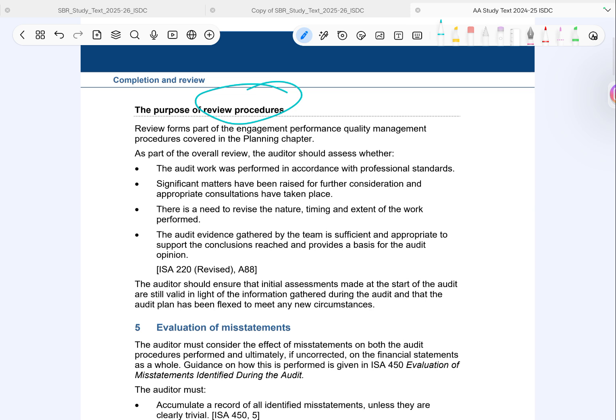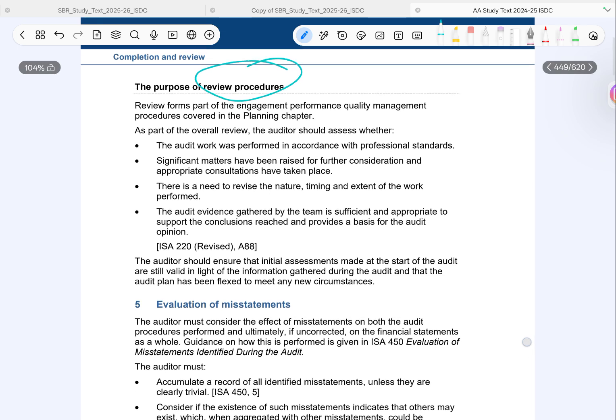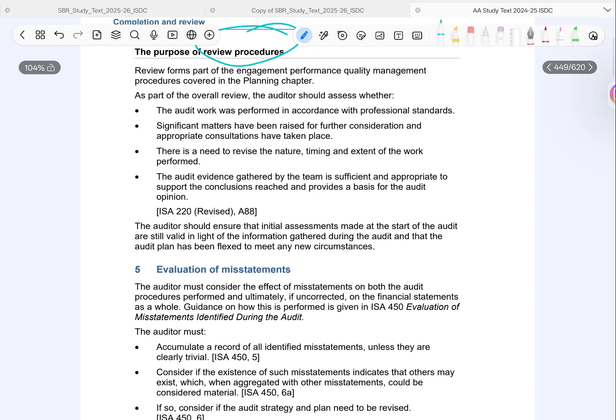Was the audit conducted according to the professional standards? Second, were all important issues identified and properly discussed? Nothing major should be ignored. Third, do we need to change our audit approach? Maybe new risks came up during the audit? And most importantly, do we have enough appropriate evidence to actually support our opinion? Because without sufficient evidence, the opinion means nothing. Also, the auditor needs to step back and ask, are our initial assumptions still valid? If things change during the audit, the plan should have been updated accordingly.